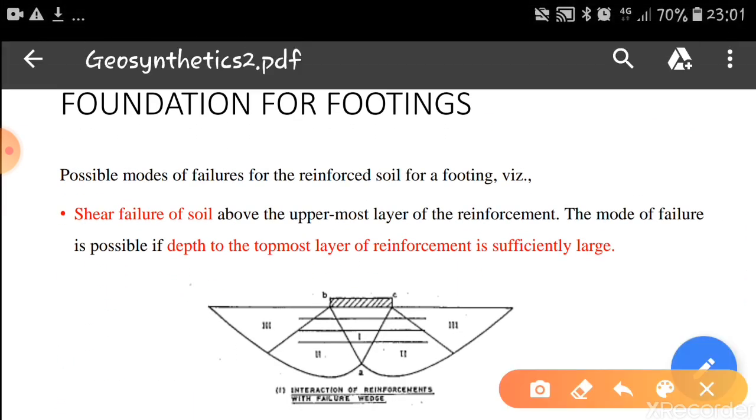So while using the materials below the footings, the possible modes of failure for reinforced soil for a footing are: first one is shear failure of soil above the uppermost layer of the reinforcement. Above the uppermost layer of the reinforcement, there are chances that the soil is going to fail because of shear failure. This mode of failure is possible if the depth of the uppermost layer of reinforcement is sufficiently large. Okay. So you can see here how the reinforcement is provided. The strips are provided so as to avoid the shear failure of soil.